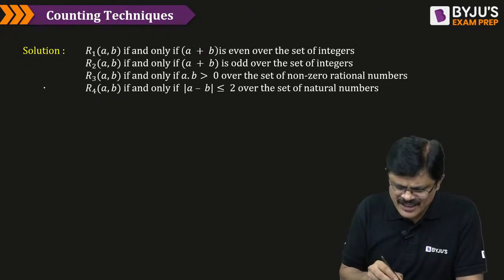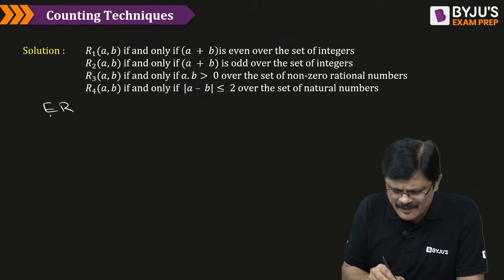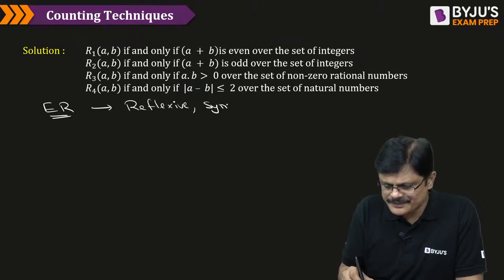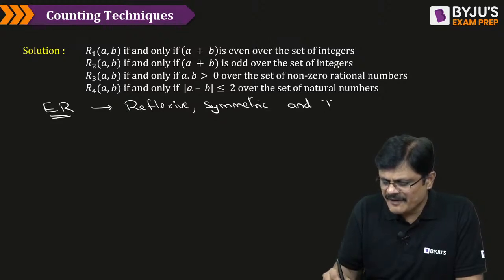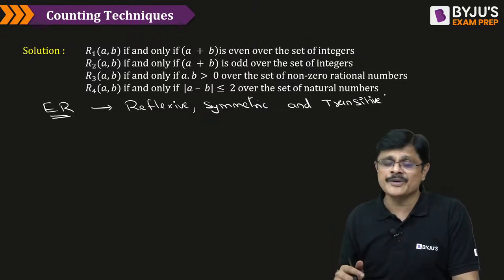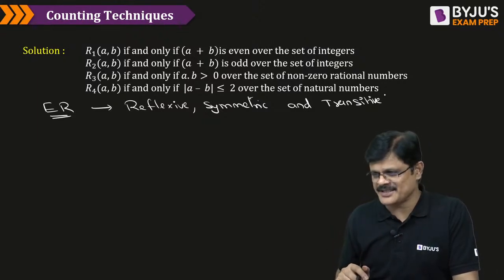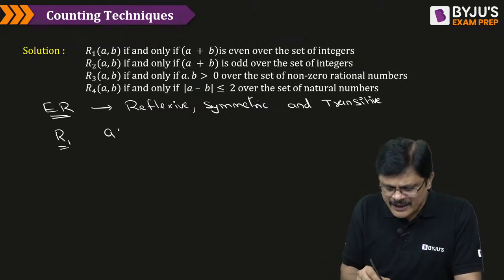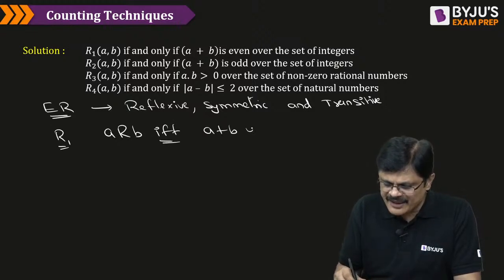What do you mean by equivalence relation, my dear friends? Equivalence relation means a relation which is reflexive, symmetric and transitive. If a relation is reflexive, symmetric and transitive, we call it an equivalence relation, my dear friends. Okay. Now, first one, R1. What does it say? A is related to B if and only if A plus B is even.